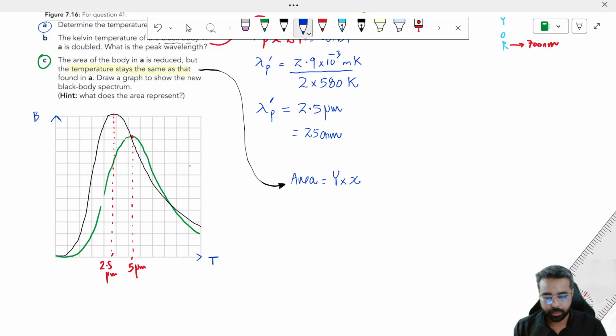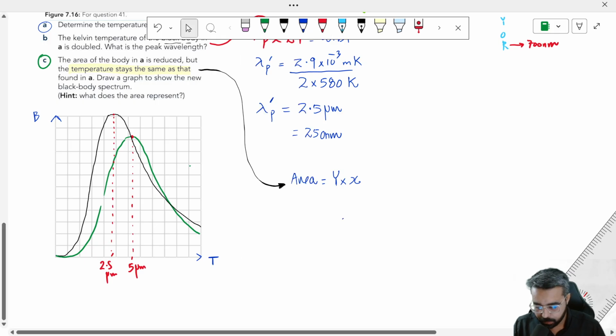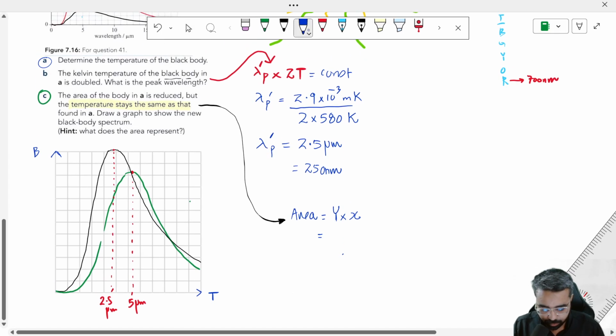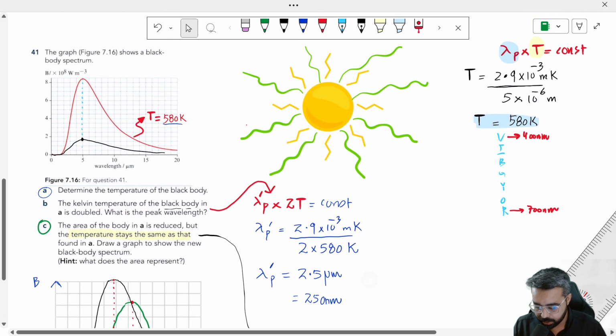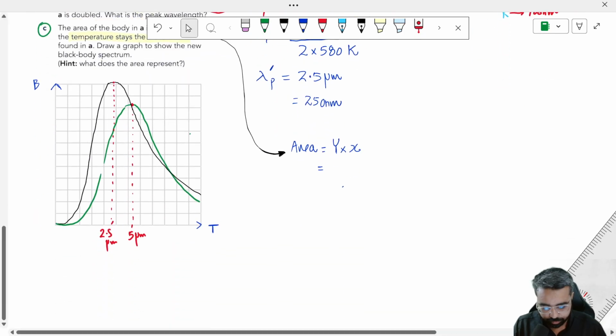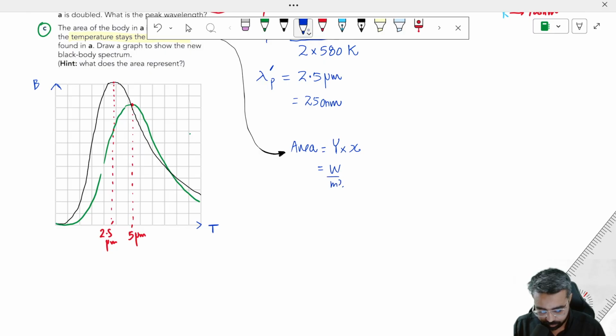So to know what the area represents, I should multiply the units: watt per meter cubed multiplied by meter gives watt per meter squared.